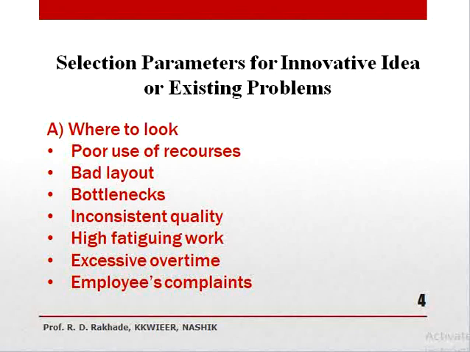So generally this problem occur in manual operations or repetitive work, so we can minimize that by giving proper solution. Then excessive overtime, unnecessary idle time or wrong method due to which cycle time increases or overtime increases.